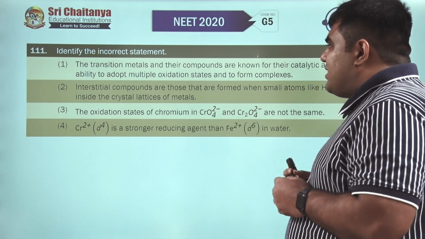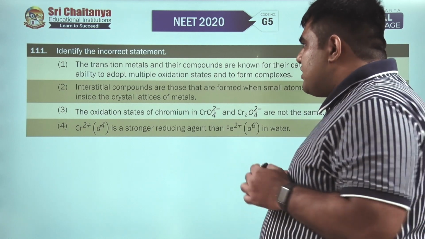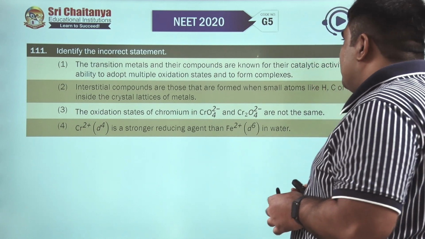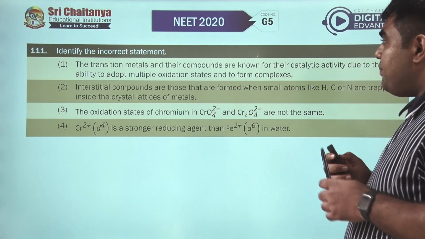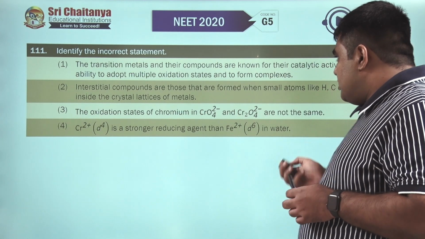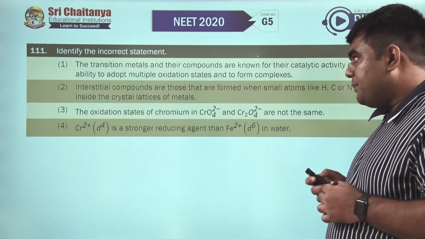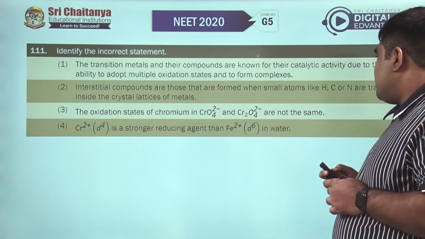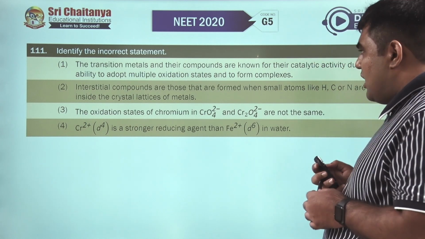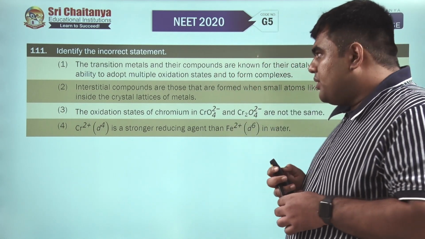Identify the incorrect statement. So we have been given 4 statements and we have to find the incorrect statement. The transition metals and their compounds are known for their catalytic activity due to their ability to adopt multiple oxidation states and to form complexes. Yes, this is the correct statement, we know about it. Interstitial compounds are those that are formed when some small atoms like hydrogen, carbon, nitrogen are trapped inside the crystal lattice of the metal. That is also the correct statement.